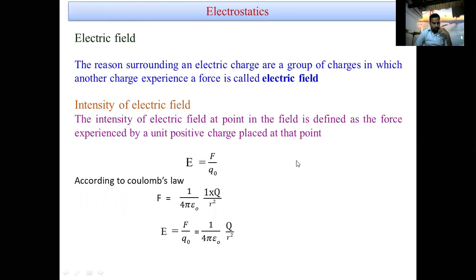Now we have to discuss the electric field. What is electric field? The electric field means the region surrounding an electric charge or a group of charges in which another charge experiences a force.